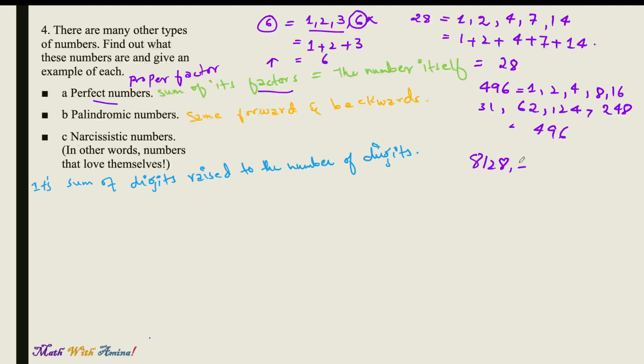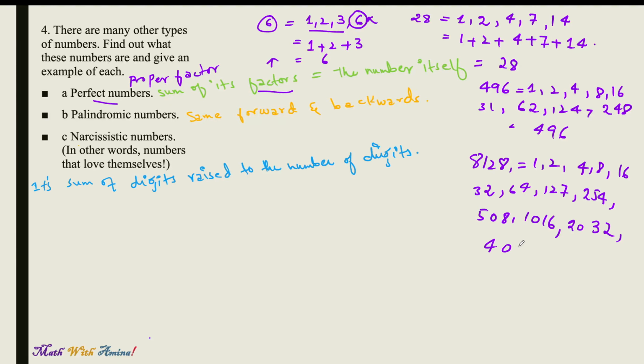Another example is 8128. Its factors are 1, 2, 4, 8, 16, 32, 64, 127, 254, 508, 1016, 2032, and 4064.